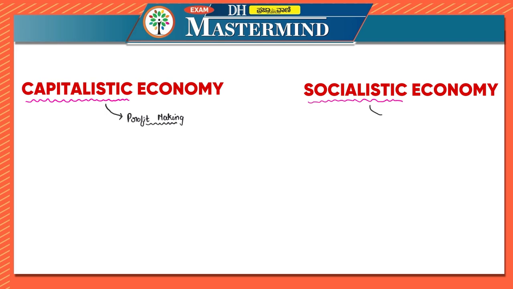Whenever you look at the word socialistic, you look at it as welfare of people. If the motive is welfare of the people, then it is socialistic. If the motive is profit making, then it is capitalistic economy.